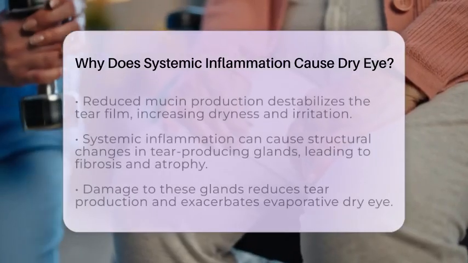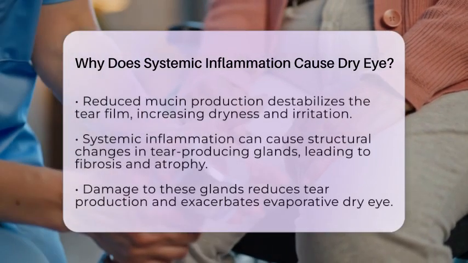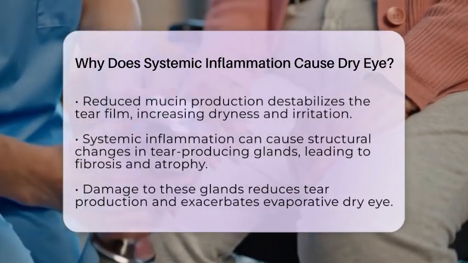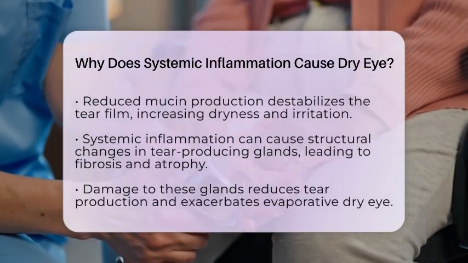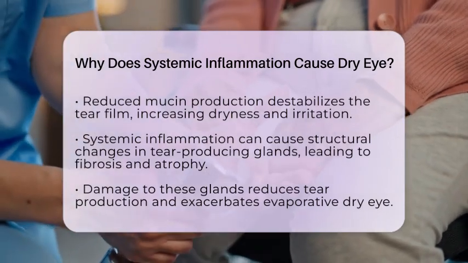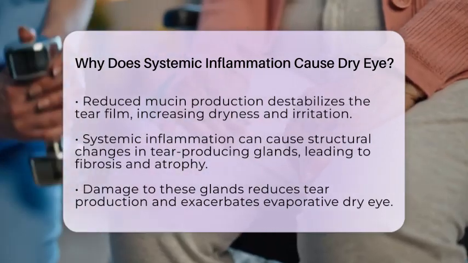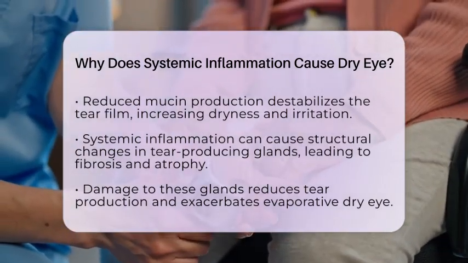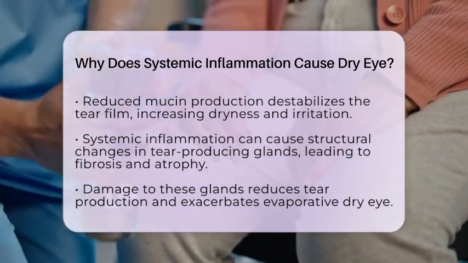Chronic inflammation can also lead to a loss of goblet cells in the conjunctiva. These cells produce mucins, which are vital for keeping the tear film stable and providing lubrication. When goblet cells are inhibited, the production of mucus decreases, further destabilizing the tear film and worsening dryness and irritation.